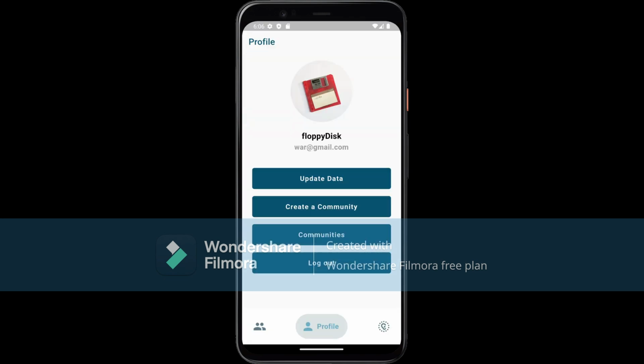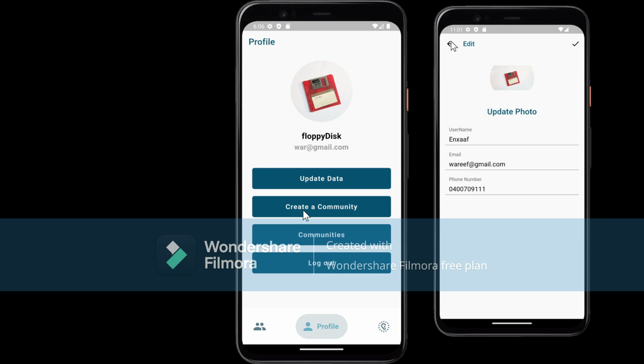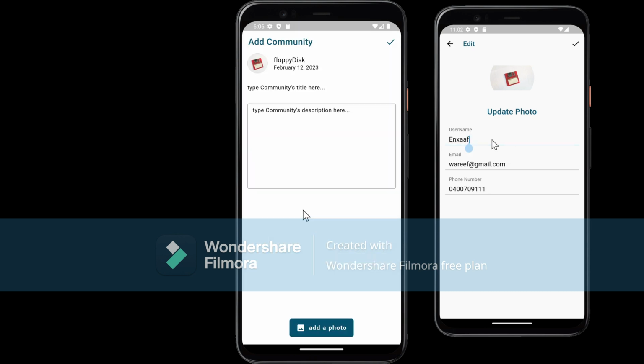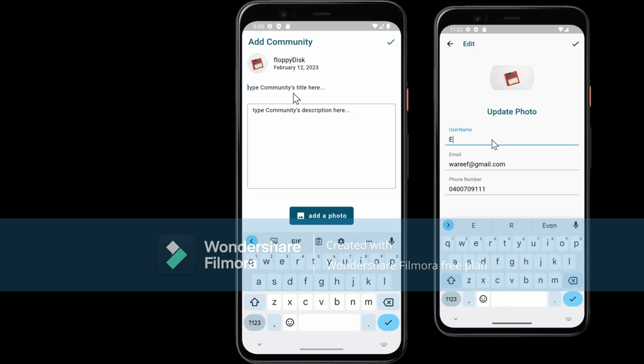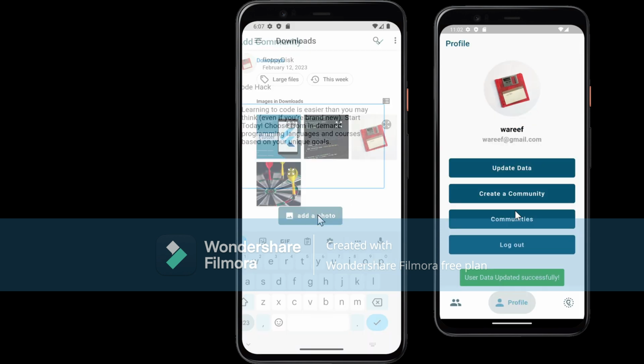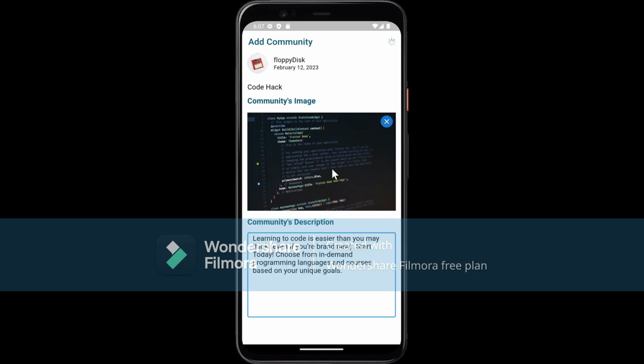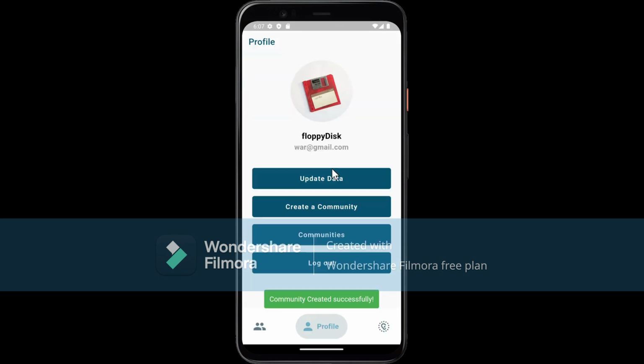Users can click on their profile to either update their user information, create a community, or check how many communities they have, or just log out. To update your data, simply click on the update button and then change whatever information you want. As for creating a community, click on the create community button and then input the specified information.